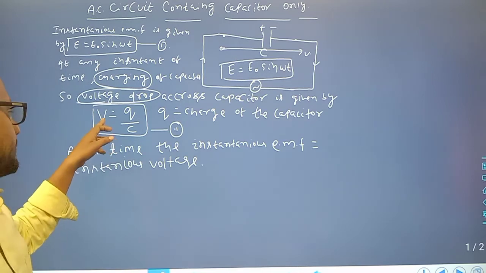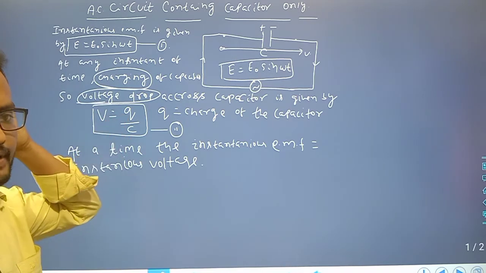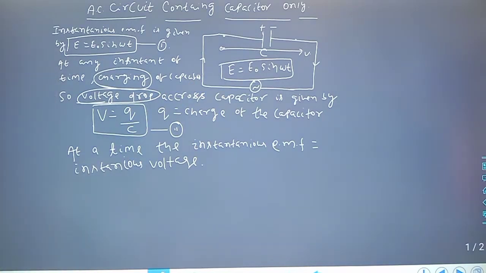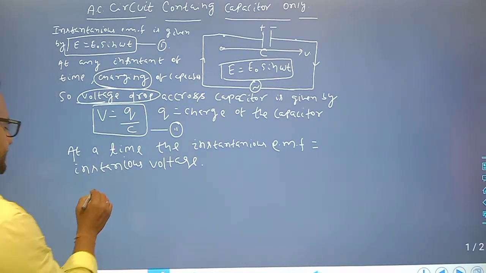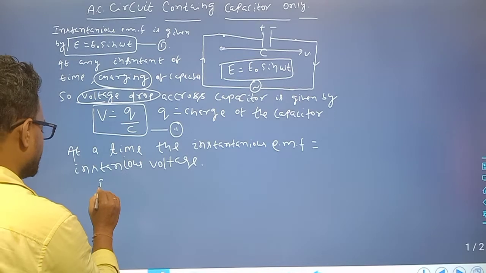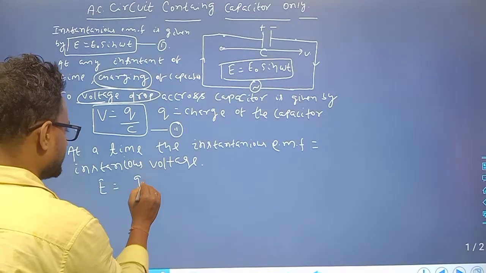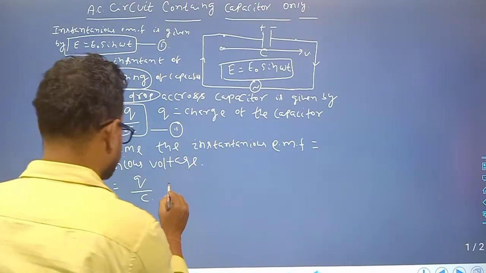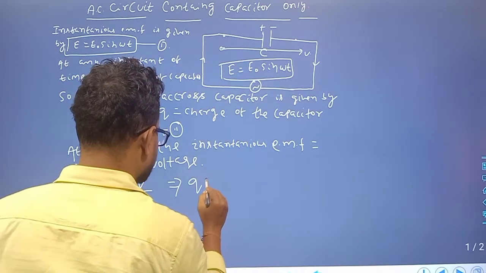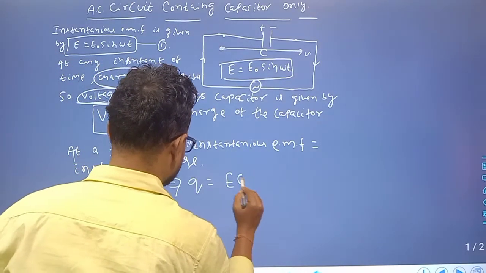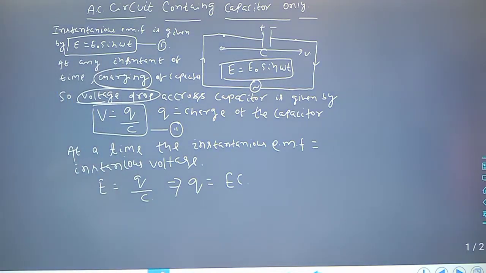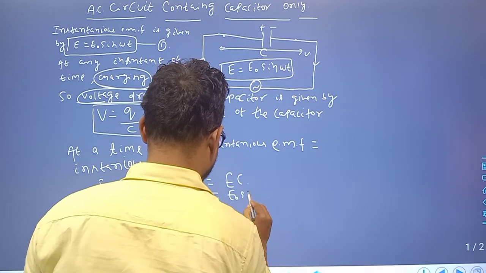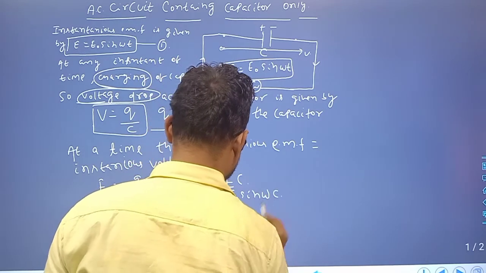So capacitance C is equal to Q by V. At a particular point, E is equal to V. So E is equal to Q by C, or that implies Q is equal to EC, or Q is equal to E naught sin omega t into C. Clear?